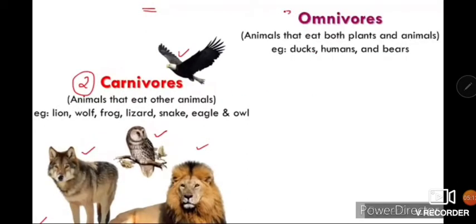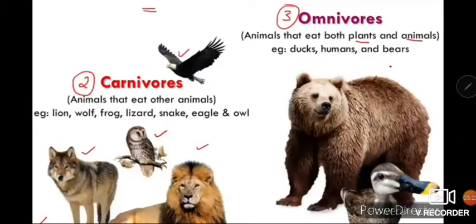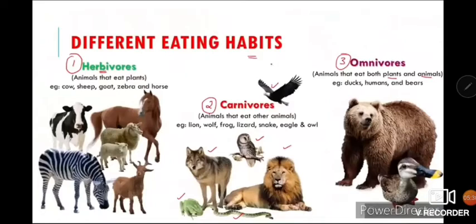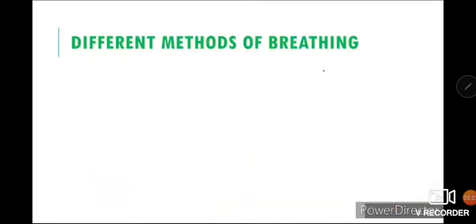Now see the third category, that is omnivores. Animals that eat both plants and animals, we call them omnivores. A few examples are duck, human, bear. They can eat both plants and animals. So these were three categories on the basis of different eating habits: herbivores, carnivores, and omnivores. We have other categories also, like parasites, which live in the body of other animals to feed on them. And after this, we have a few other examples also.